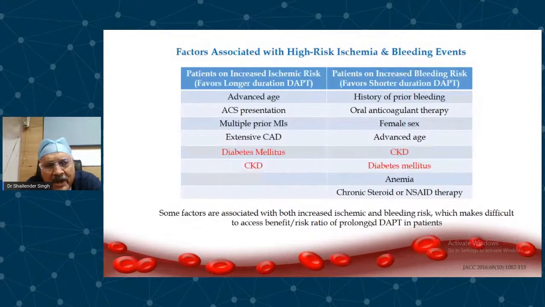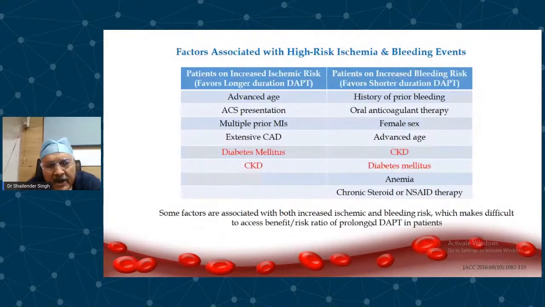Now, does increased bleeding lead to increased mortality? It was clearly shown in the ACUITY trial that those patients who have increased bleeding, major bleeding, have higher mortality. You can see the blue line with major bleeding, in which major bleeding occurred, mortality was 7.3%, whereas 1.2% in patients who had no major bleeds. Therefore, excess bleeding kills, and therefore it is very important to avoid bleeding events in order to prevent mortality.